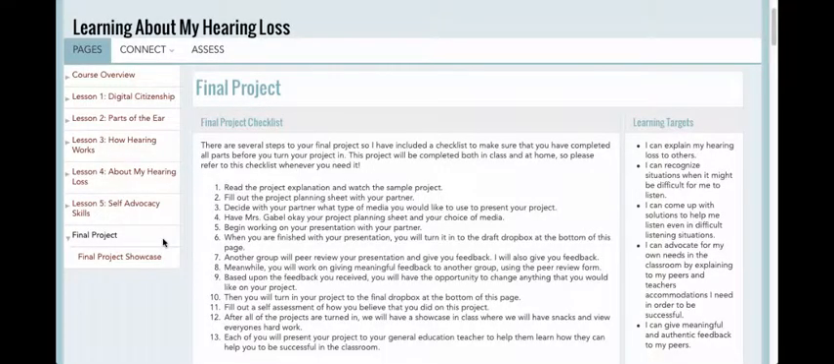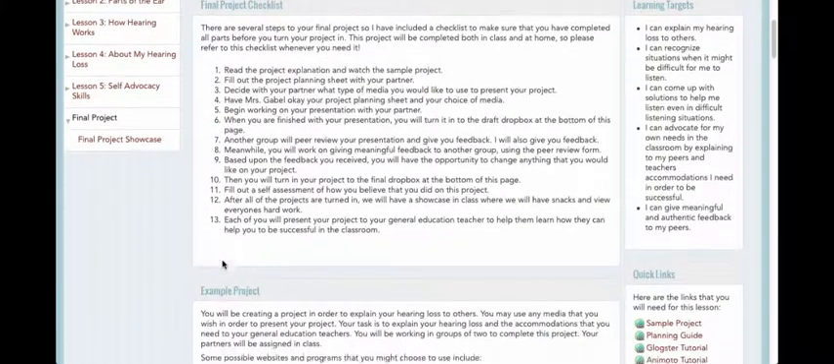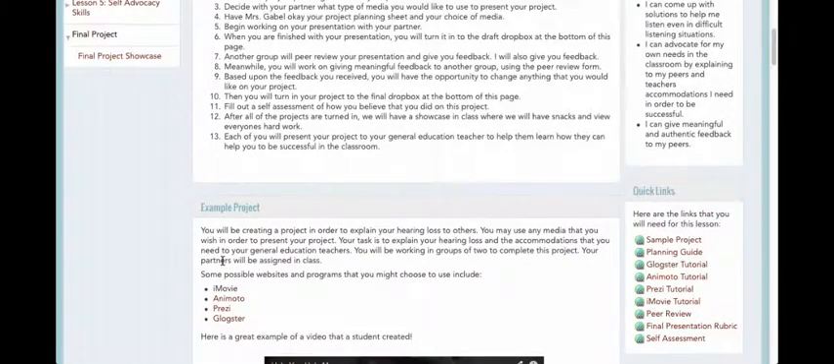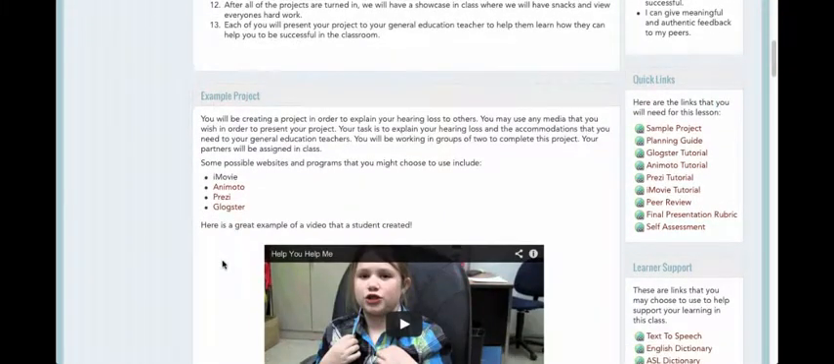The final thing that you'll see on our website after you've completed all of the lessons is that we'll be completing a final project. During this final project, you'll be asked to explain to your classmates and teachers about your hearing loss and the accommodations that help you to be successful at school. There's a final project checklist at the top of this page that tells you all of the steps that we'll go through to complete your project. Also, as you scroll down, you'll notice all of the activities that will go along with this project.